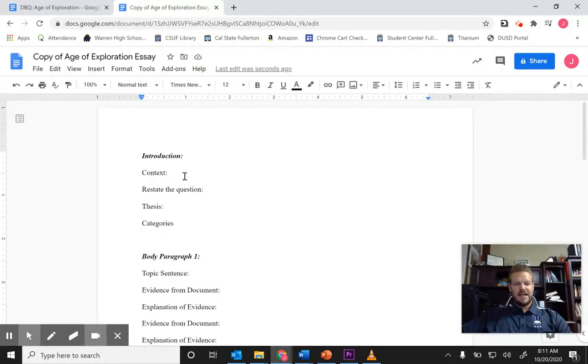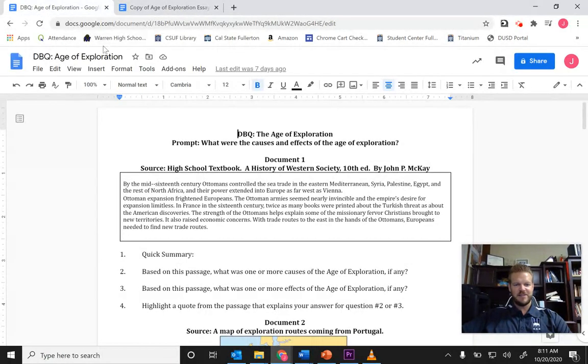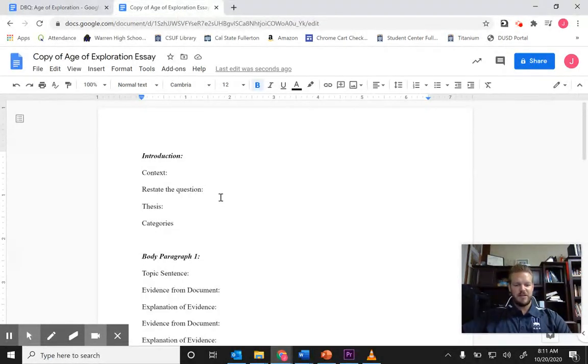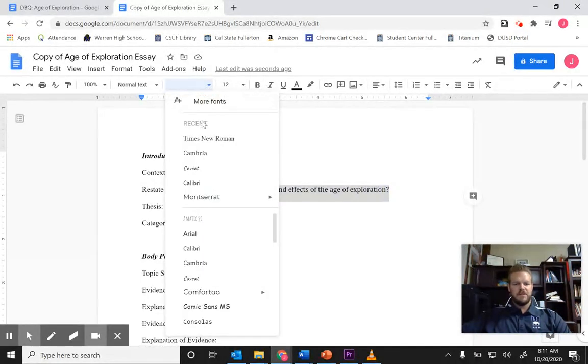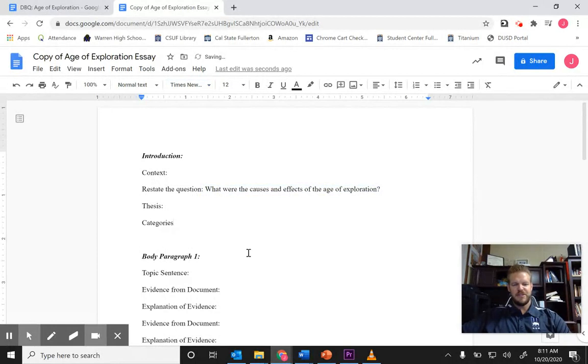So the first thing I need to always remember, what am I writing about? And there's topics and there's prompts, right? So I'm going to just go to the documents here and I'm going to copy this prompt because I always want to know what my question, what my prompt is. And plus, I ask you to restate it in the introduction. So you might as well just copy and paste it into the introduction. What were the causes and effects of the Age of Exploration? Okay. Now, remember to keep these double spaced, by the way. Some of you turned it in single space. It's easier for me to read if it's double spaced.